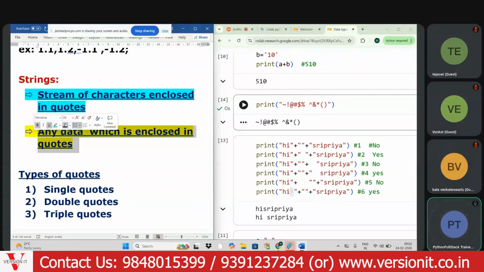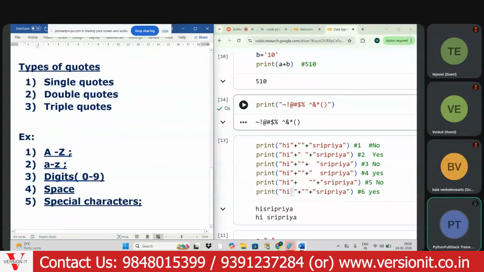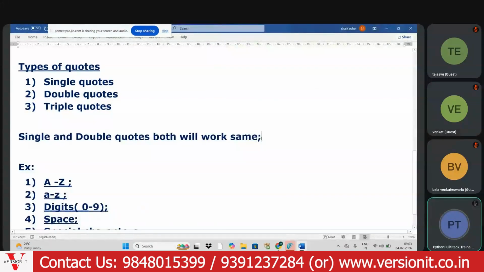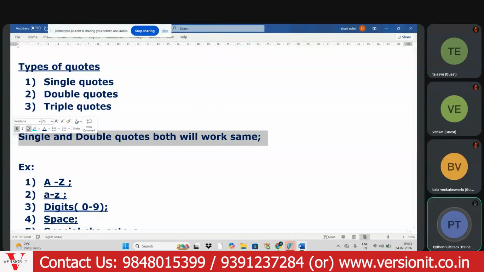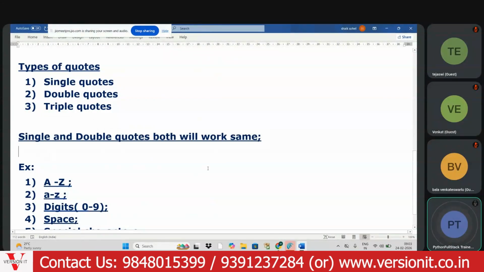Any data which is enclosed in the quotes, whatever it may be, uppercase characters, lowercase, digits, space, and special characters also, will be considered as strings only. Got this point? Any query, aspirant? Single and double quotes, both will work. There is no difference between single and double quotes, both work the same.